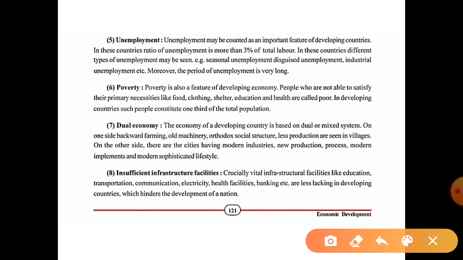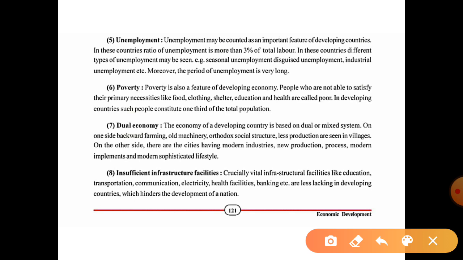On one side, backward farming, old machinery, orthodox social structure and low production are seen in villages. On the other side, there are cities having modern industries, new products and processes, modern implements and a sophisticated lifestyle.